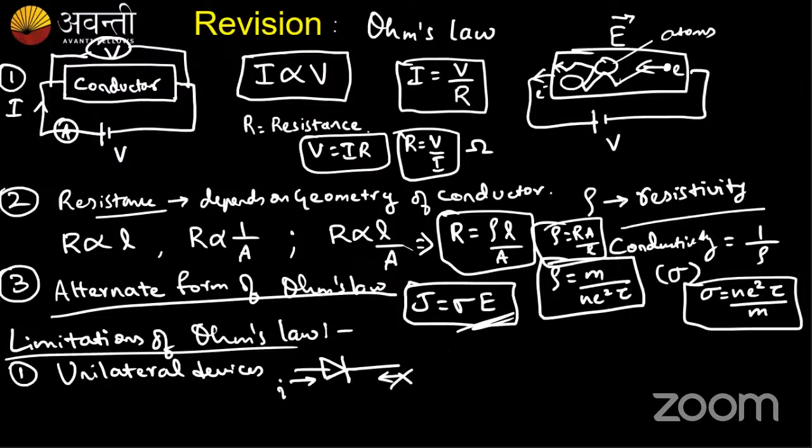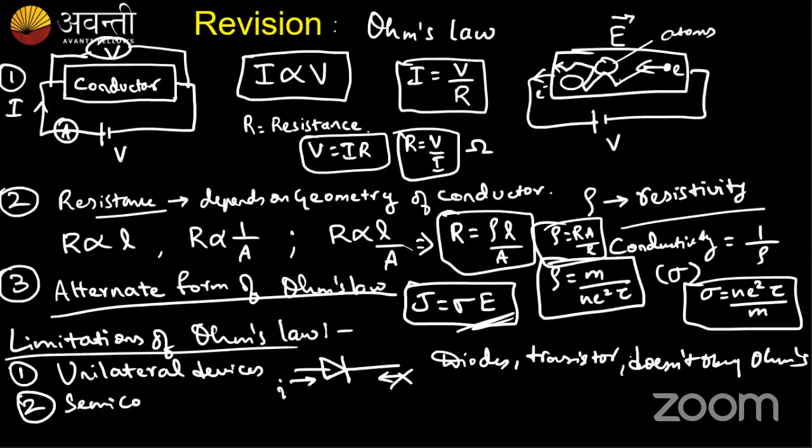So unilateral networks like diodes, transistors, etc., do not obey Ohm's law. Okay, so this was learned. Next, there were semiconductors. In all other conductors, we saw the temperature dependence.